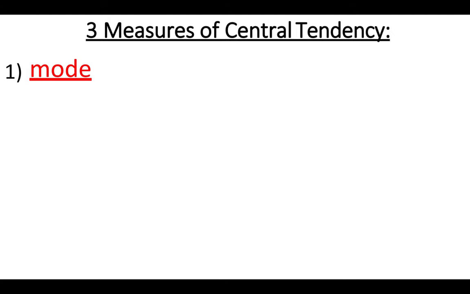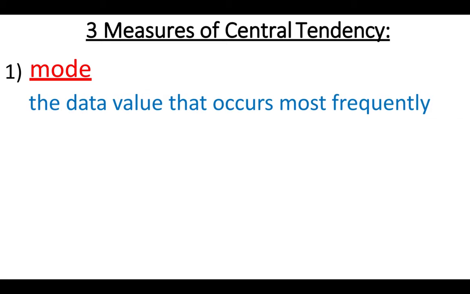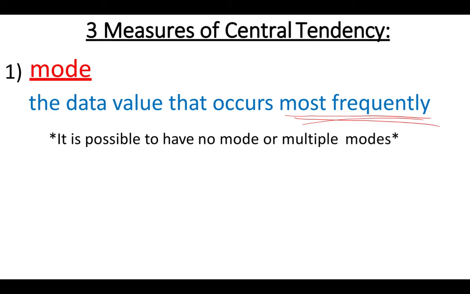The first one is probably the easiest one. That is the mode. If you remember from back in the day, the mode just refers to the data value that occurs most frequently. So whatever one you have the most of, that's your mode. Now it is possible that you could actually have no mode. If every one occurs once, you would just say there's no mode. Or you could have more than one mode. Let's say 3 is the highest count, so you have something that occurs 3 times, but 2 of the categories have it 3 times. So you could have multiple modes.